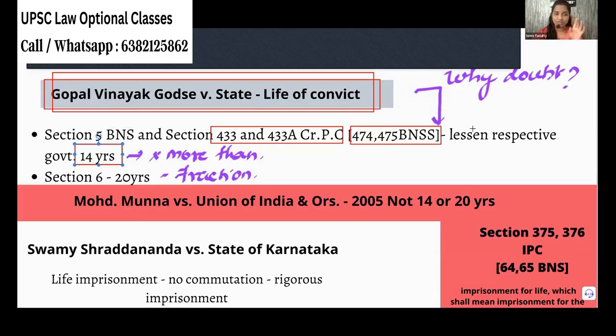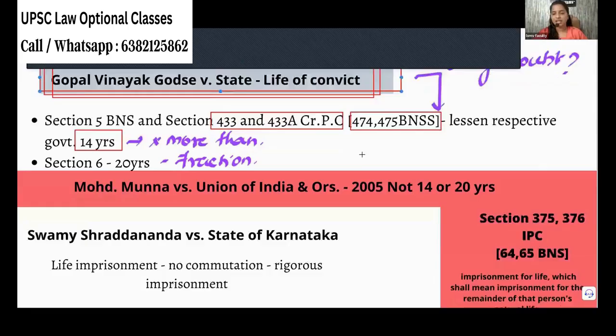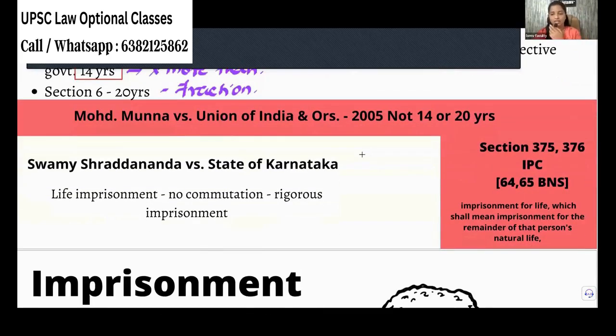See, all these concepts are not that important. I want to establish the fact that life imprisonment means till the remainder of life. That's all. That was given in this Vinayak Godse case law, which is very, very important. Now, coming to the Mohammed Munna case law, it was given in 2005.